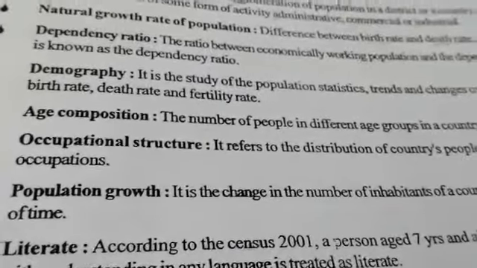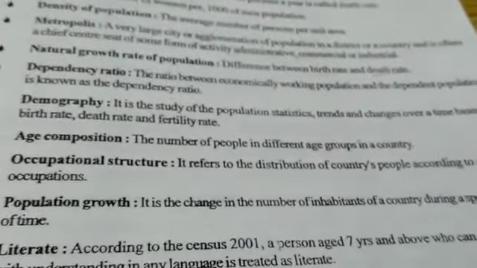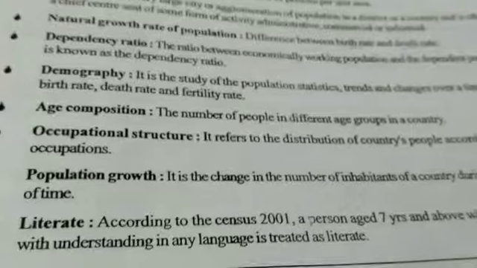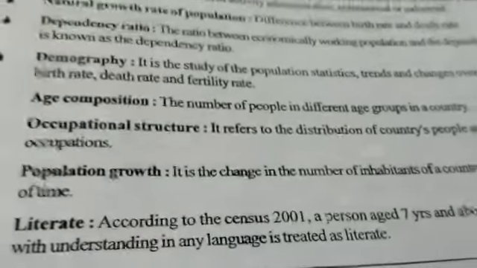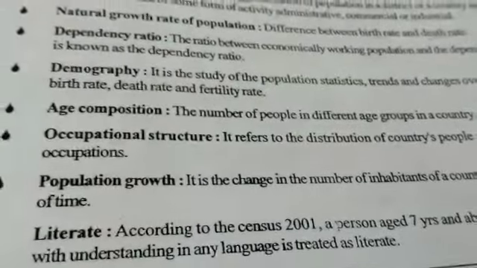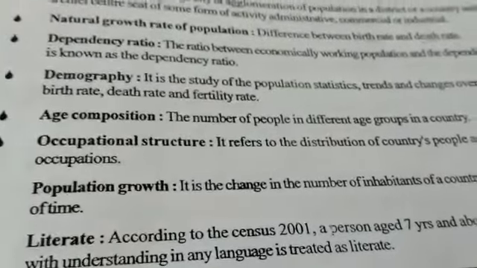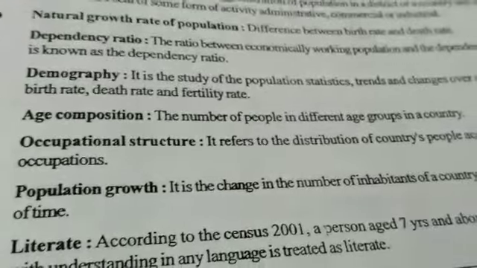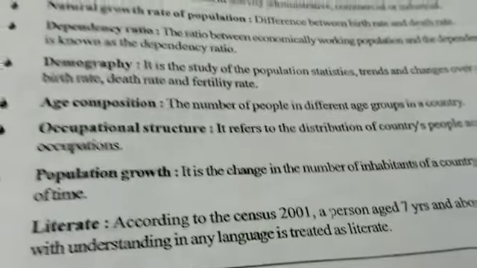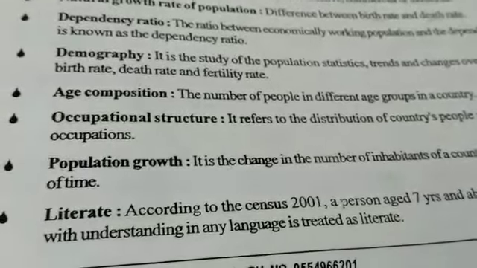So it means how many people are there in each of the groups. So this is age composition.